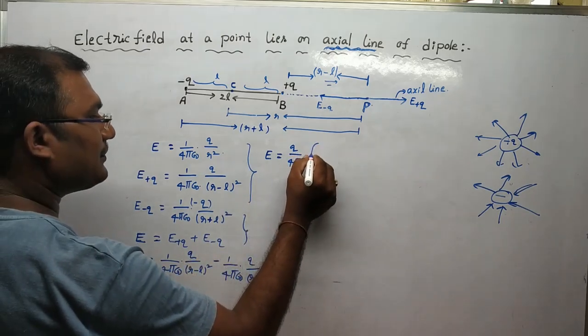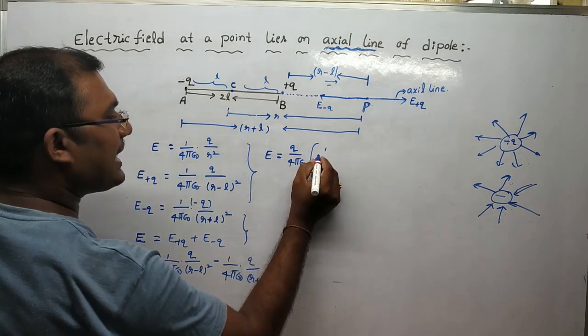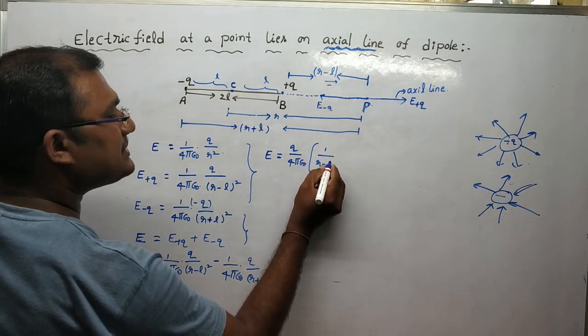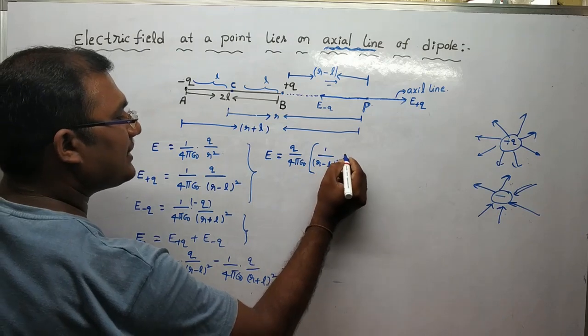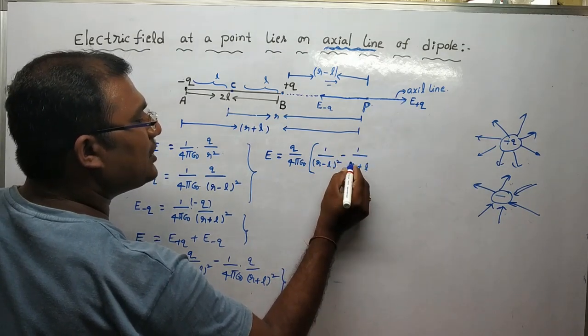Therefore, we get 1/(r−l)² minus 1/(r+l)².